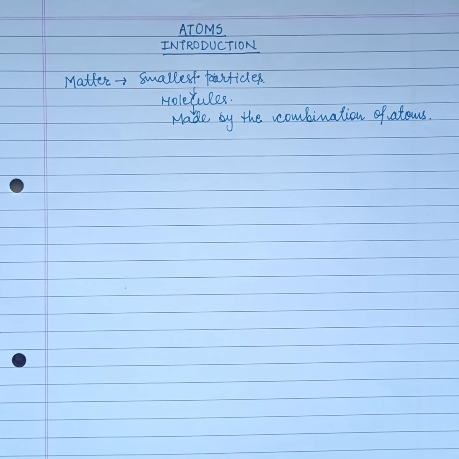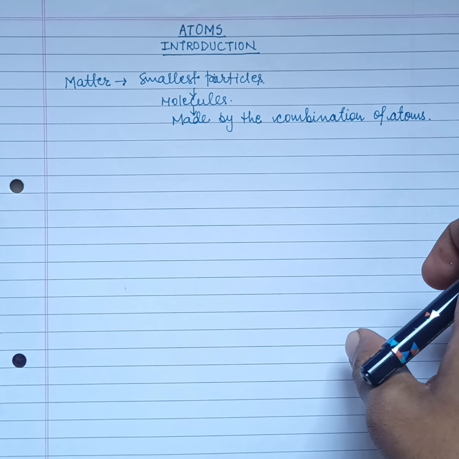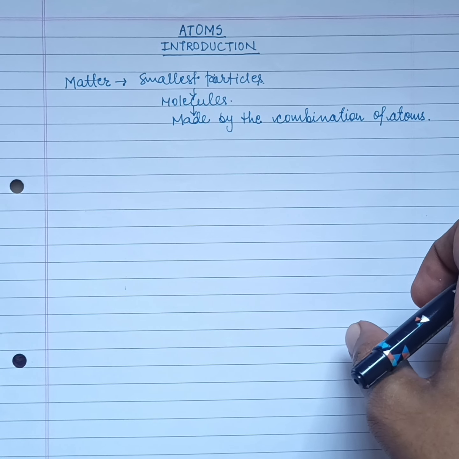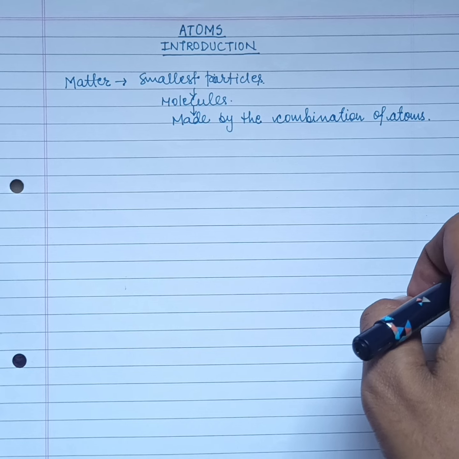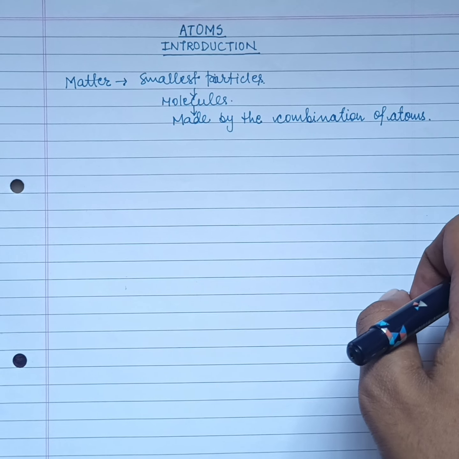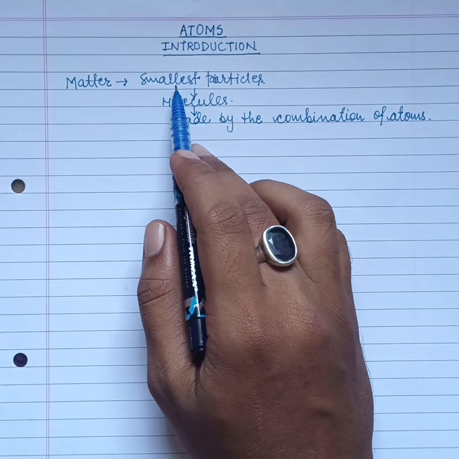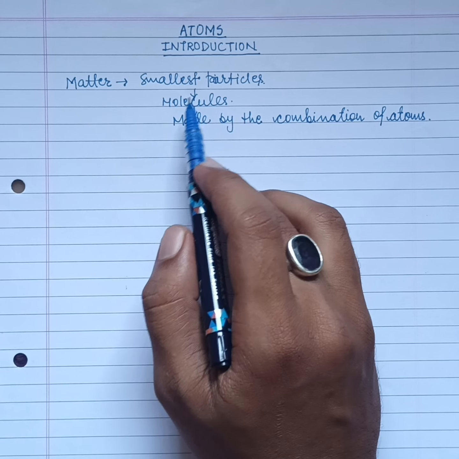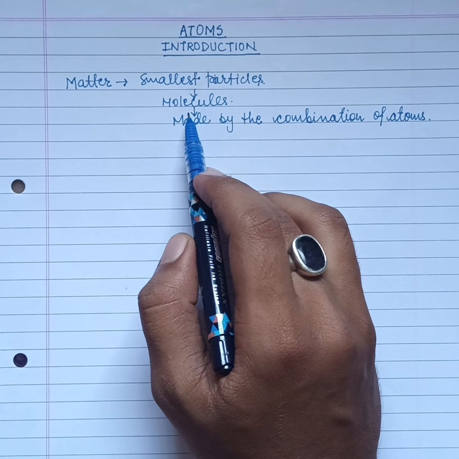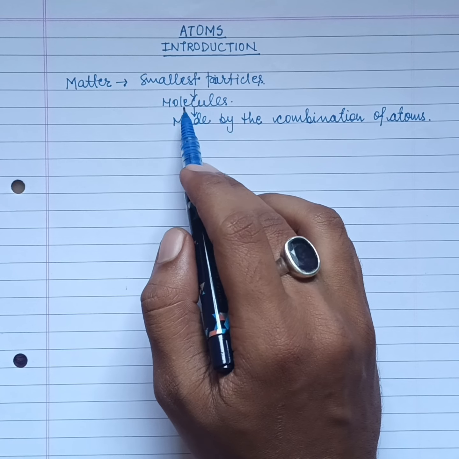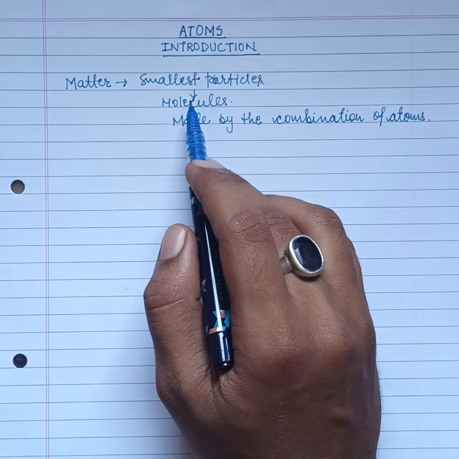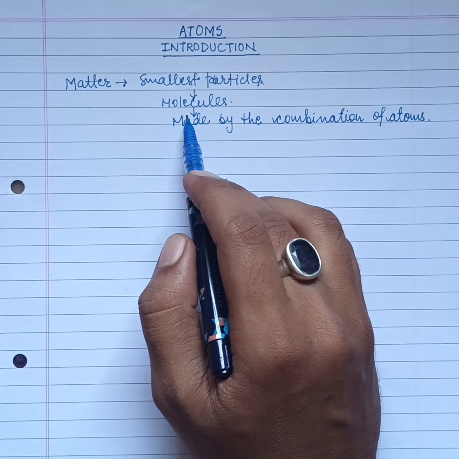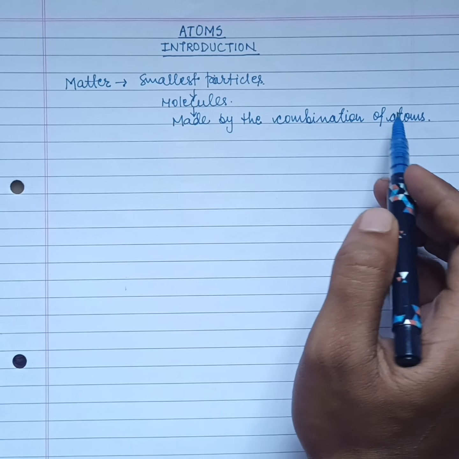So let's start it. Students, from the beginning the scientists have had a question: what is the universe made up of? To find the answer to this question, with further studies we came to know that all the matter in the universe is made up of the smallest particles, and these smallest particles are called molecules. And when we further studied molecules, we came to know that they are again made up of smaller particles, which are made by the combination of atoms.